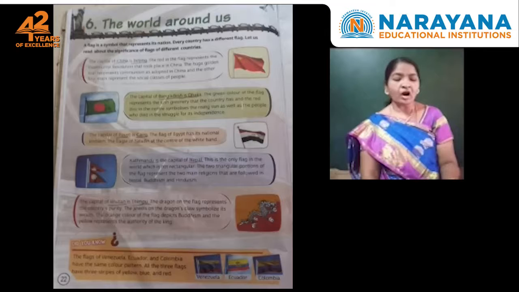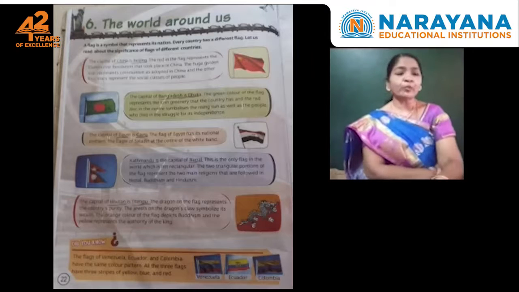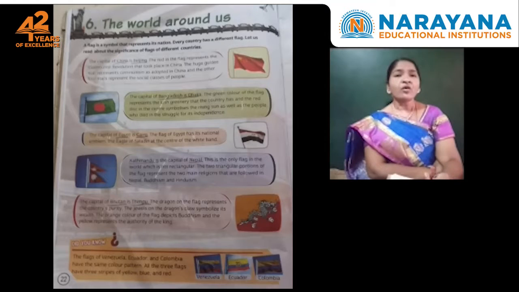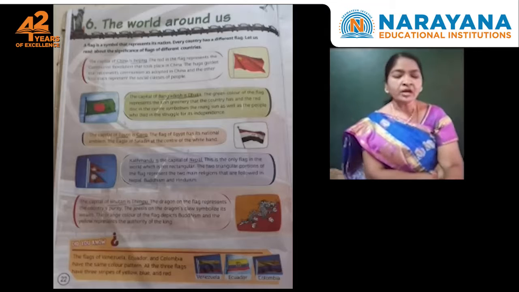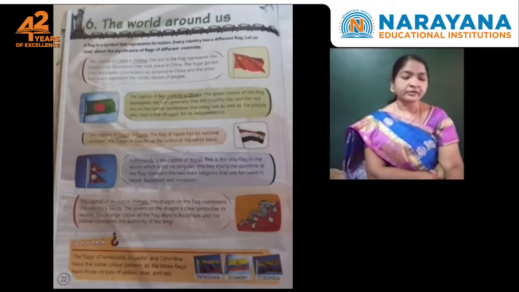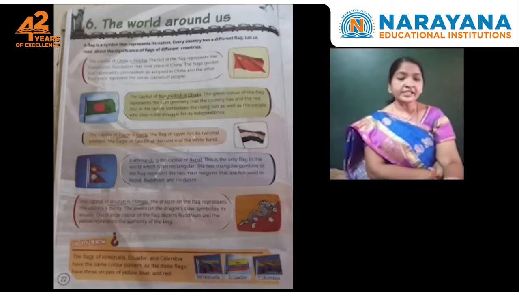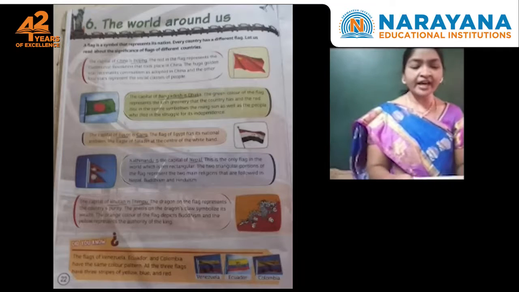And next here given, the capital of Bhutan is Thimphu. Bhutan's flag is given, children. What is the capital of Bhutan? Thimphu. The dragon on the flag represents the country's purity. The jewels on the dragon's claw symbolize its wealth. The orange color of the flag depicts Buddhism, and the yellow represents the authority of the king. See, children, on this page.